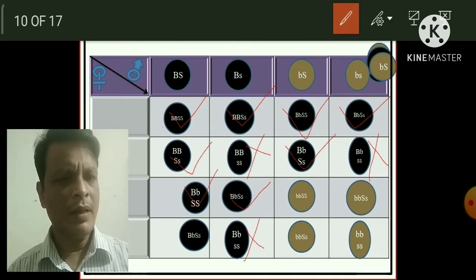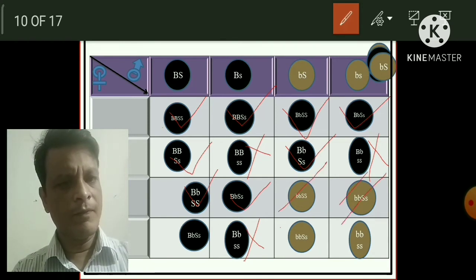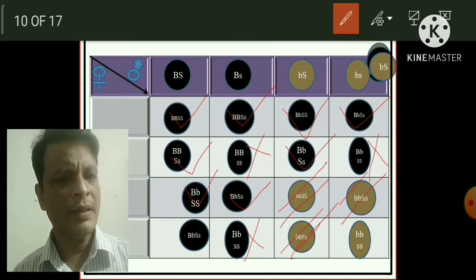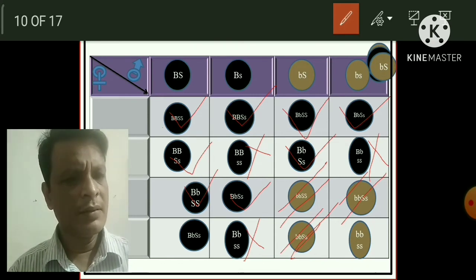And out of 16, 3 genotypes, 3 offspring, will be brown color and short haired guinea pigs. If you look at these 3 round circles in this checkerboard, you can easily understand that there is no capital B, but small b is there.